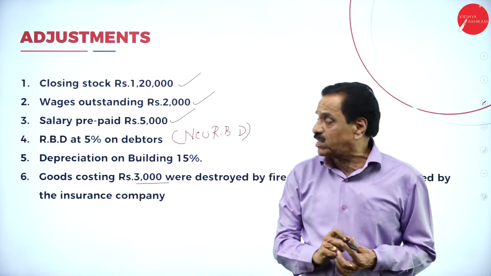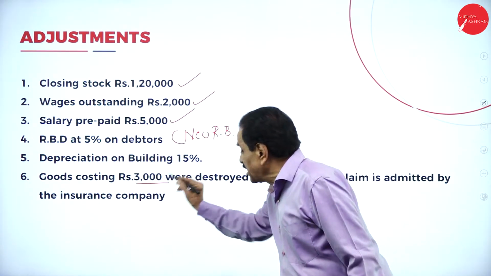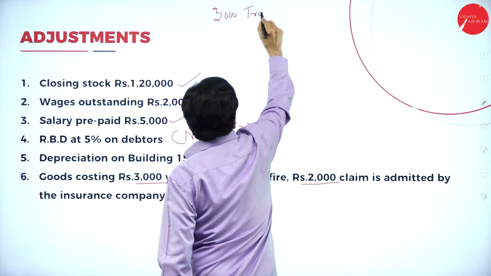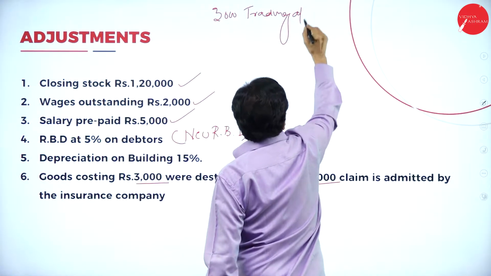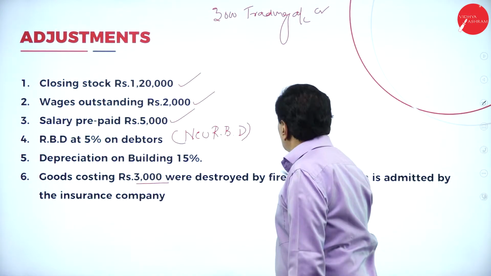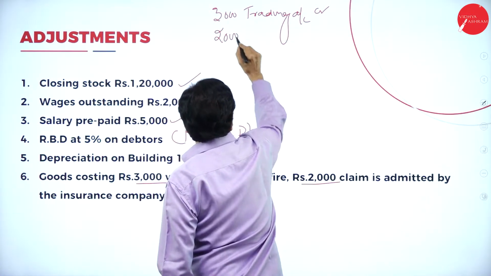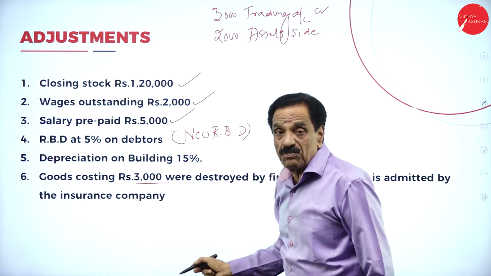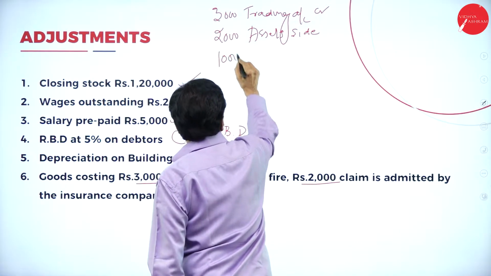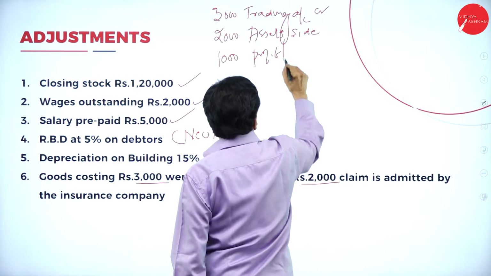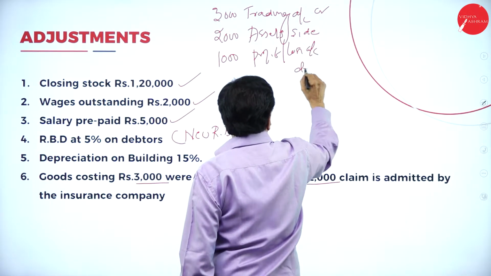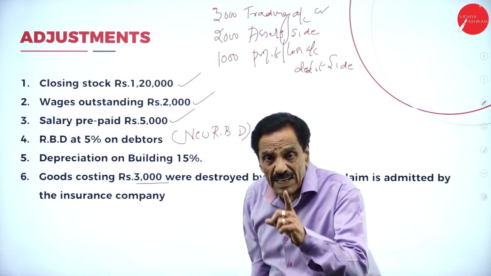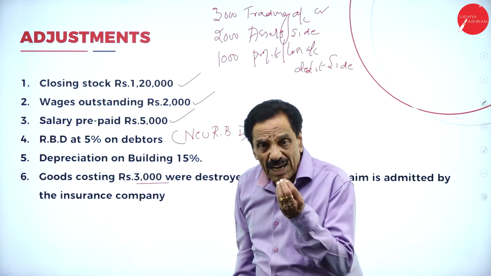How much could we not receive? 1,000. 3,000 will come on the trading account credit side. 2,000, which you are going to receive, on the asset side of the balance sheet.